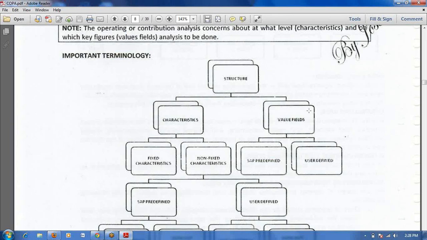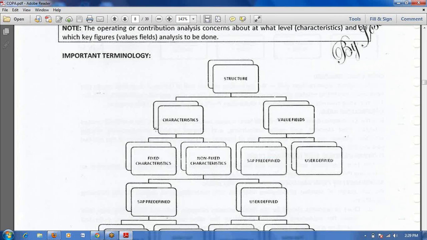Revenue is one value field and quantity is one value field. My manufacturing cost is also one value field, and the variance of the product is also one value field. Net revenue is a formula and net profit is also a formula. Value field means on what base you want to see the profitability. Characteristic means at what level you want to see your profitability.